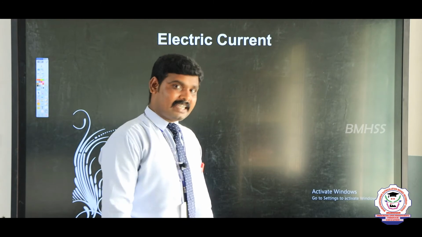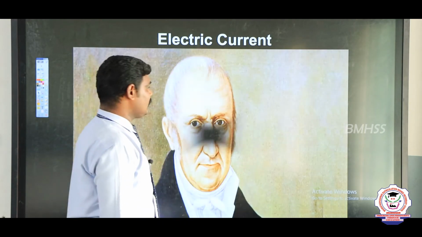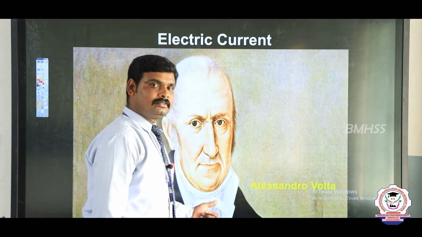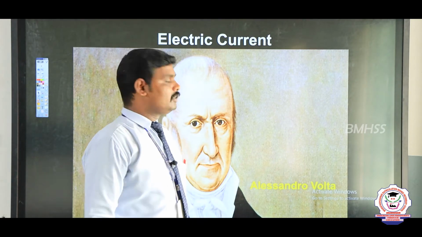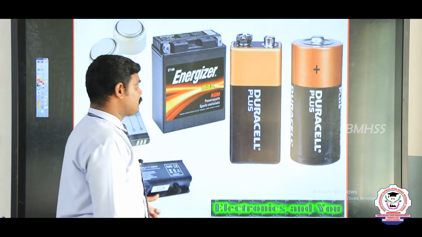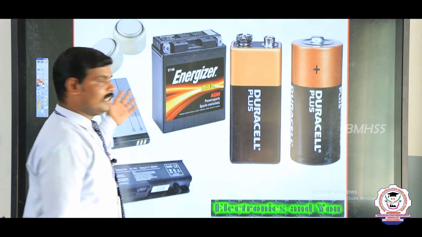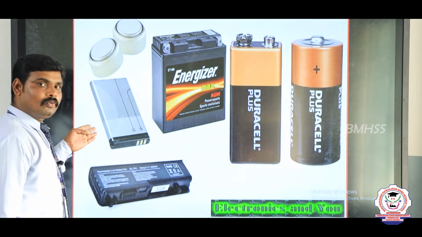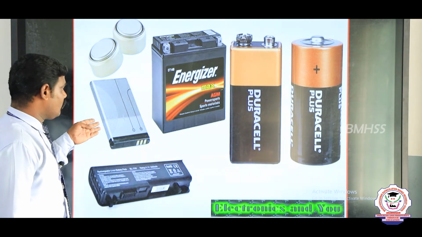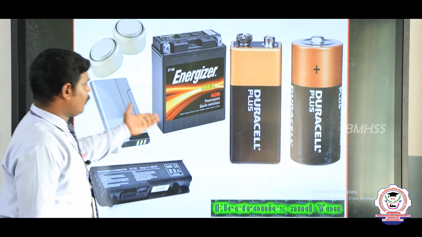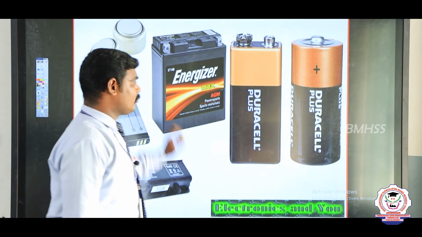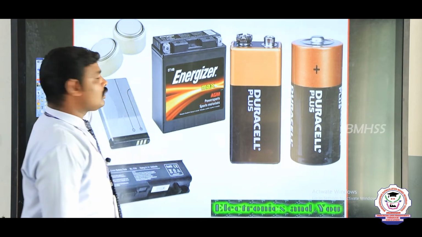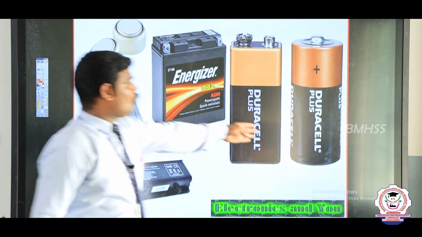The great scientist Alessandro Volta invented the electric battery. We have so many types of batteries. These are various types of batteries: our mobile battery, bike or car batteries, and watch and wall clock batteries.